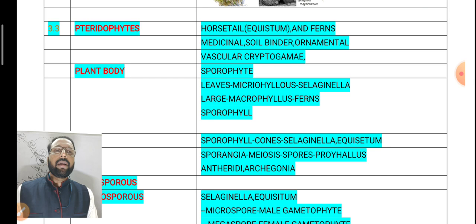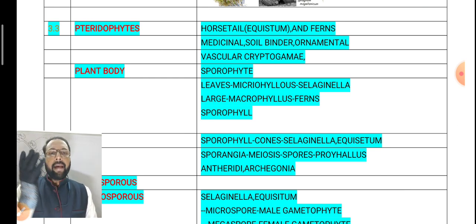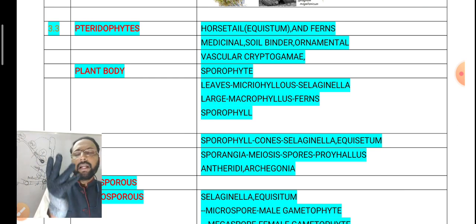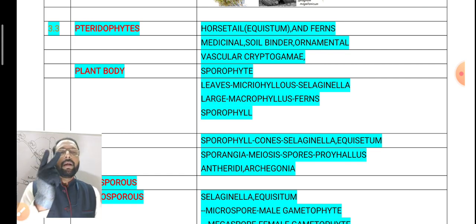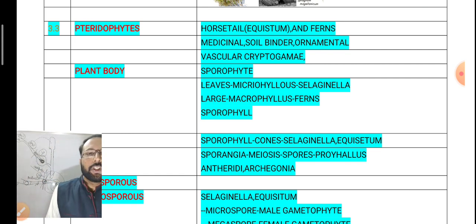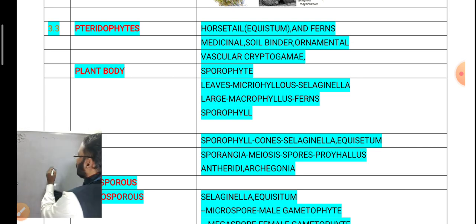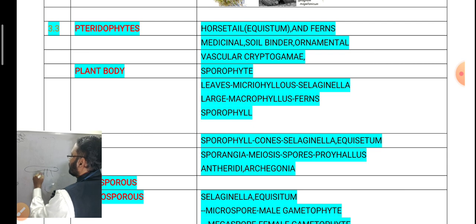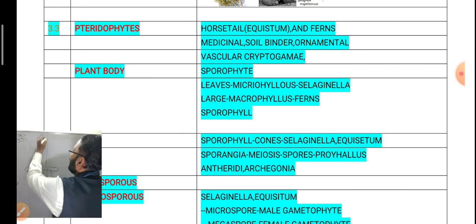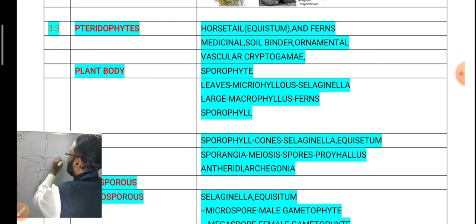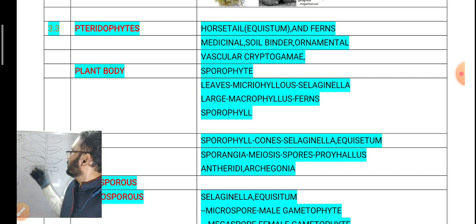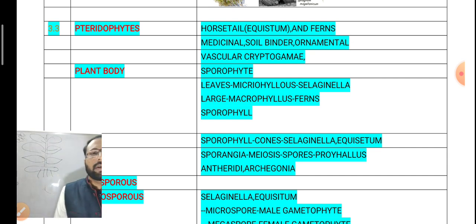Here the plant body is a sporophyte. In thallophytes the plant body is gametophyte, in bryophytes the plant body is gametophyte, but in pteridophytes the plant body is a sporophyte. For example, in Pteris, roots are present, and this is the root and stem, and leaves are present. So here the dominant phase is the sporophyte, with root, stem and leaf. Three parts are there, so the vascular tissue system developed for the first time.